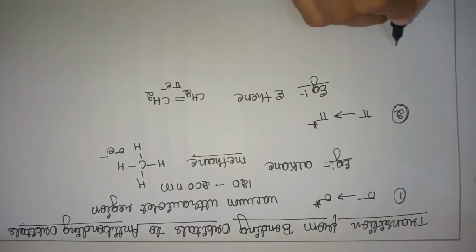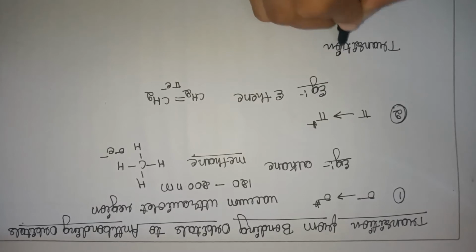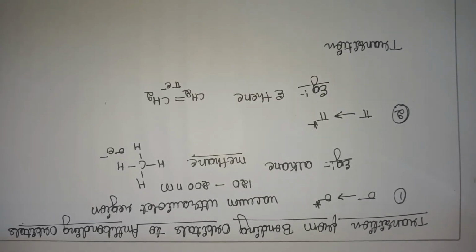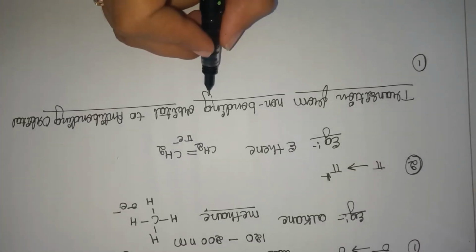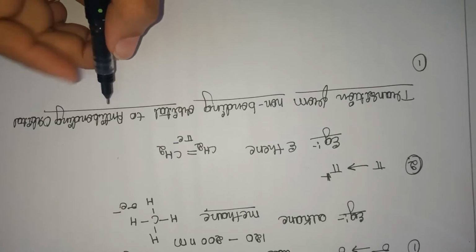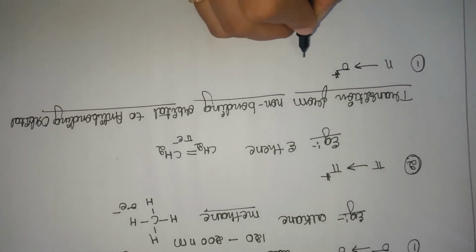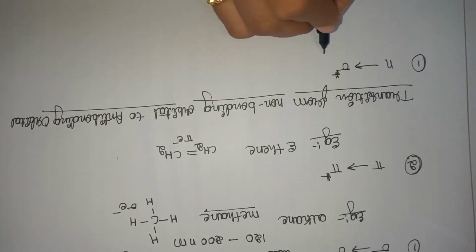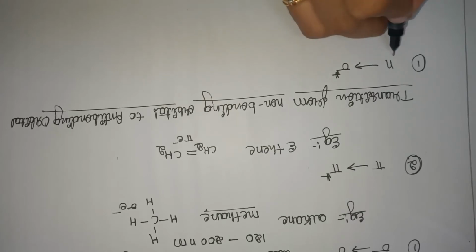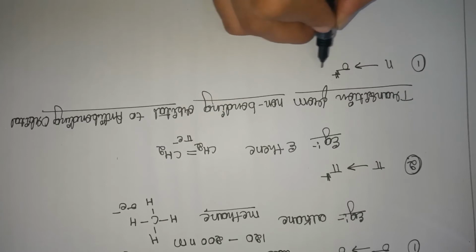Other than this, we have the transition from non-bonding orbital to anti-bonding orbital. Here the first one is the n to sigma star transition. In n to sigma star, we have to choose an organic molecule that has non-bonding electrons and also sigma energy levels.